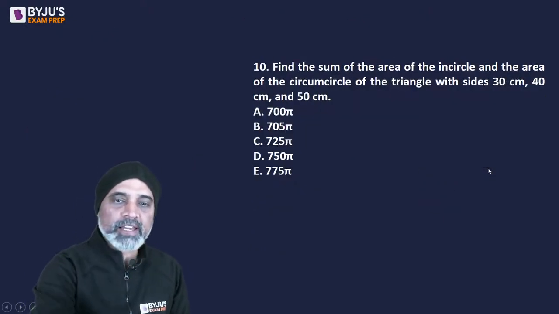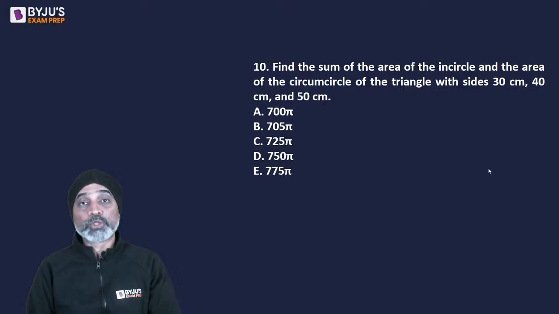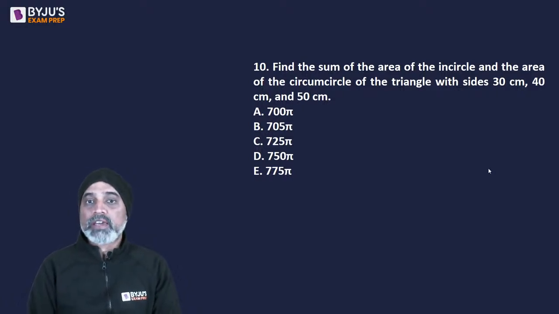Okay, next one. Pi दिख रहा है, so most probably be geometry or mensuration. Find the sum of the area of the incircle and the area of the circumcircle of the triangle with sides 30, 40 and 50 centimeter.